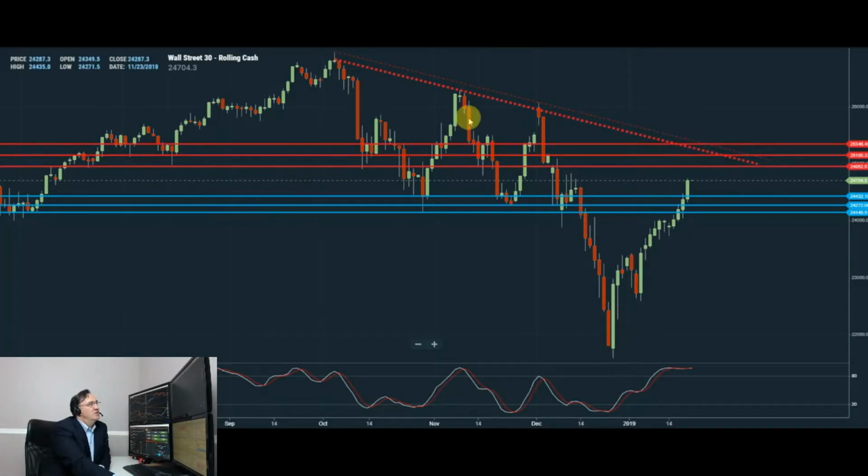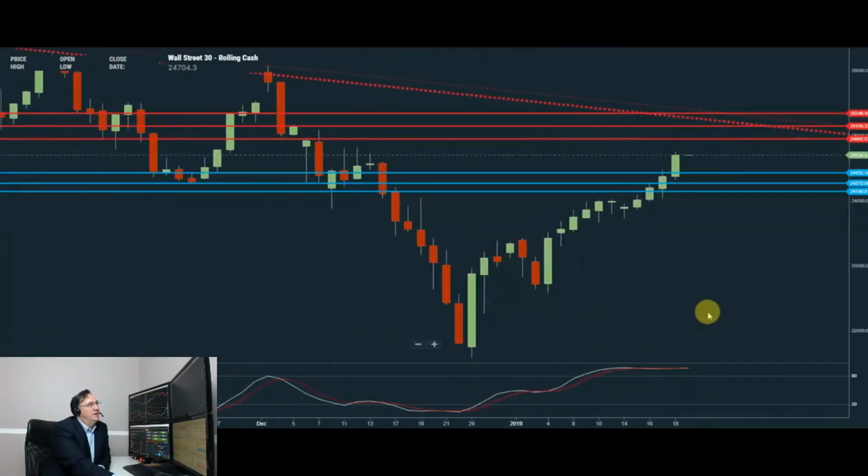This area is of interest purely because it's indicating the sequence of these lower highs as indicated by this falling resistance trend line. And then also above that we have these two wicks. Once they're connected, they give us another trend line which is slightly weaker than the first one. But both of them are pointing to resistance towards 24,950. A breakout above that level could target 25,150, 25,350. Alternatively, if we see some profit taking at these levels and a corrective move lower, the initial downside is supported at